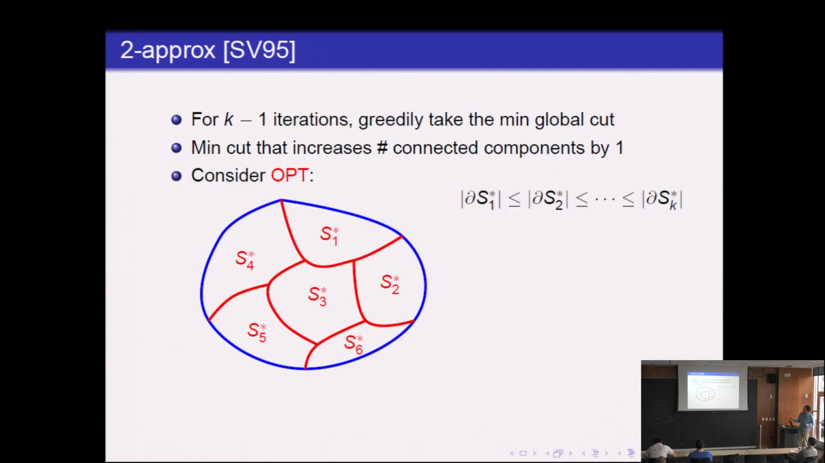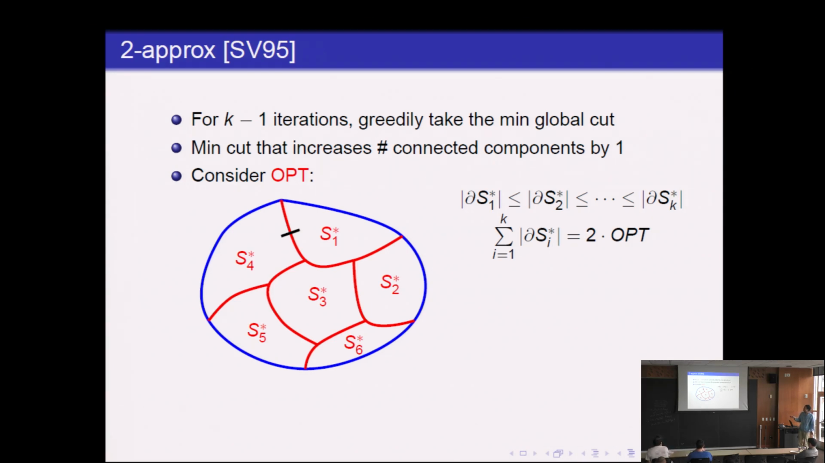So how do we show this? Let's consider the optimum k-cut, wherever it is. Let's suppose its components are S1 through Sk. Let's suppose we sort S1 through Sk based on their boundary size. Here delta means the boundary of the side, the edges on the boundary of the component. It's the edge boundary, not vertex boundary, meaning the edges that have exactly one endpoint inside.